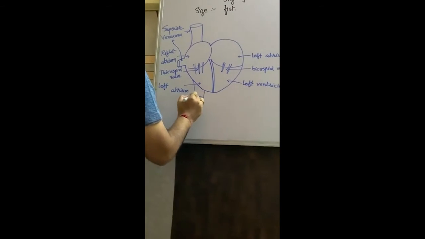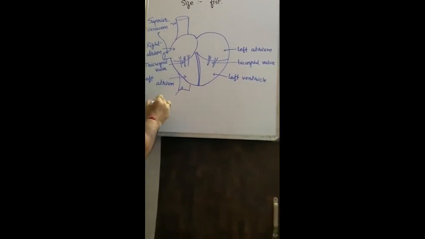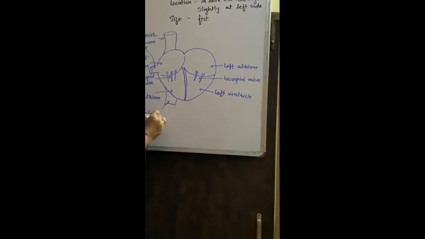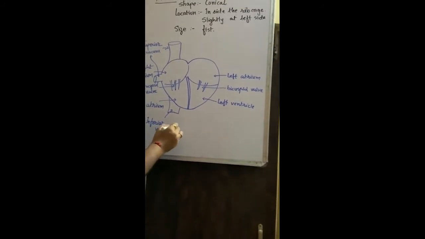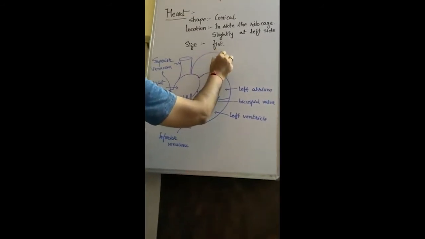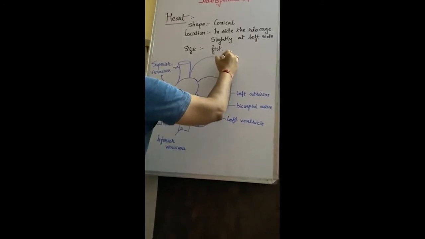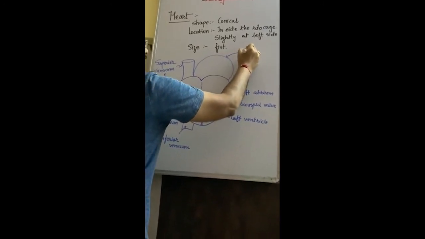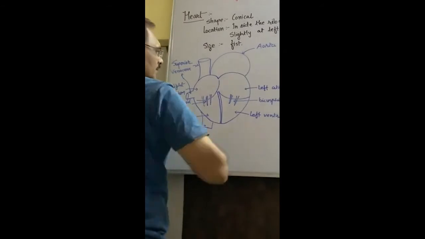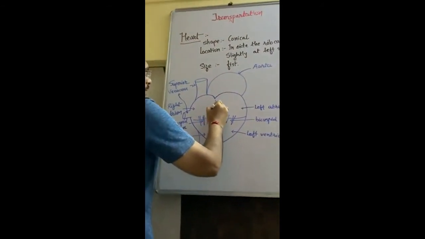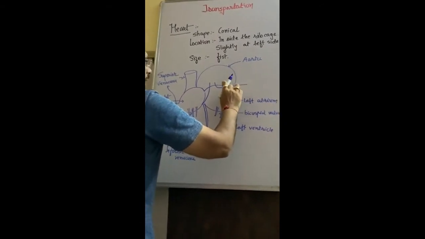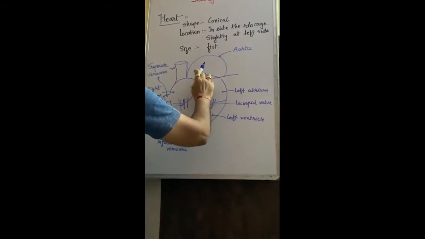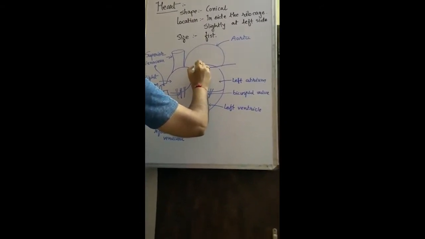This is the inferior vena cava. Here it is a big aorta. From here the pulmonary artery. In Latin, pulmo means lung. That's why the name pulmonary artery is given.